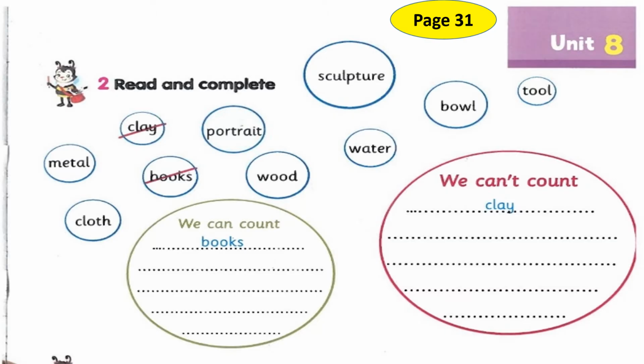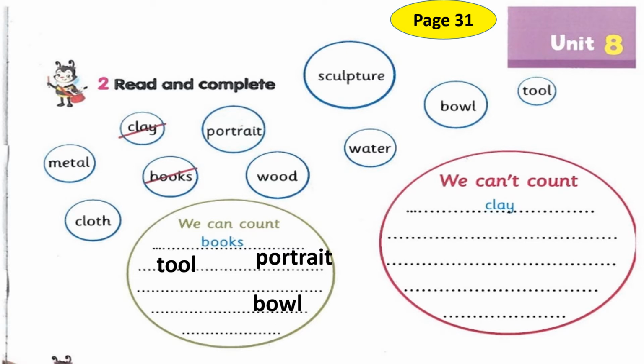Now, would you please open your student book page 31? Read and complete. We can count and we cannot count. We can count books. What else? Who can tell me? Yes, Mustafa. Wonderful. We can count tool. That's right. What else, Yasmina? Excellent. Portrait. Wonderful. We can count what, Lena? What else, Lena? Yes, my sweetie, Paul.